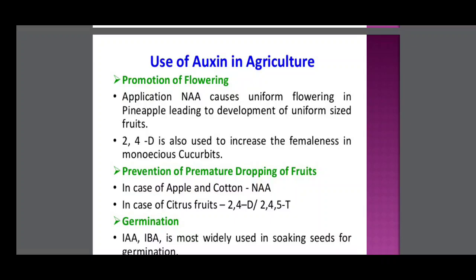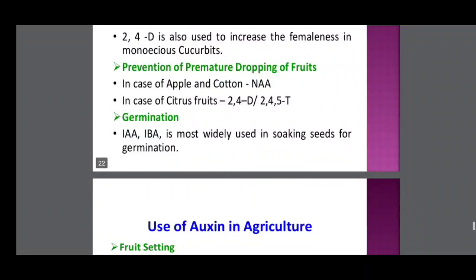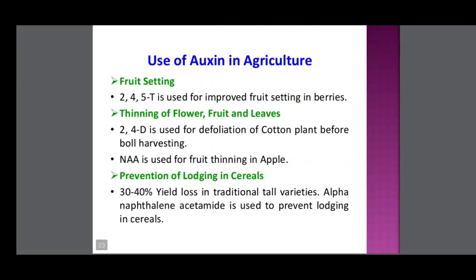Next, prevention of premature dropping of fruits. In case of apple and cotton, NAA prevents premature dropping of fruits. In case of citrus, 2,4-D and 2,4,5-T are very active in preventing premature dropping of fruits. Germination. IAA and IBA are most widely used for soaking seeds for germination. Next, fruit setting. 2,4,5-T is used for improved fruit setting in berries.